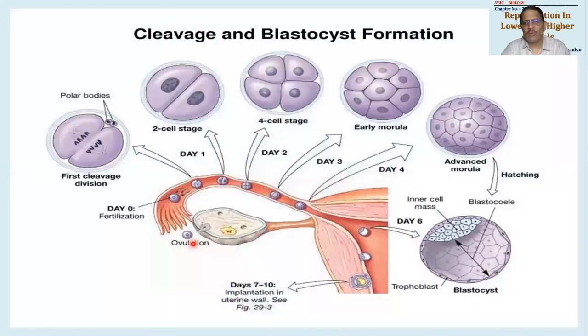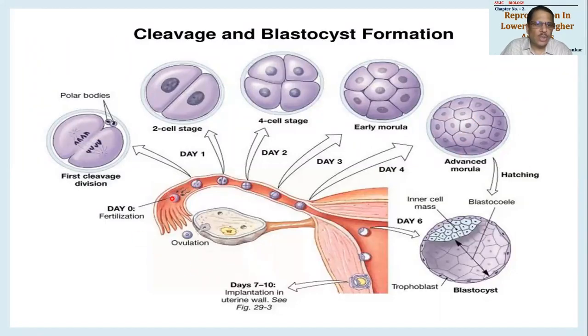So this is all, we can say, the events are. So 2 cell stage first है, 4 cell stage ये ऊपर का व्यू दिखाया है. Then this is early morula having 8 cell stage. अभी 8 cells तो दिखा नहीं सकते इसलिए ऐसा दिखाया हुआ है. And this is an actually formed morula.